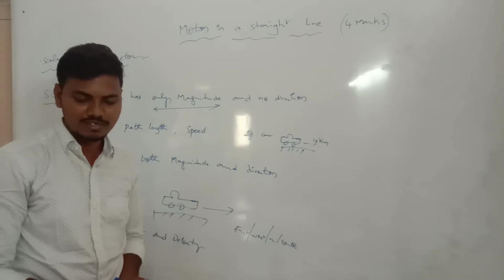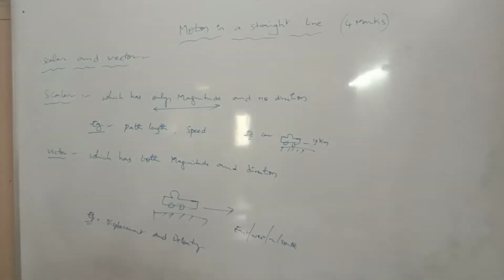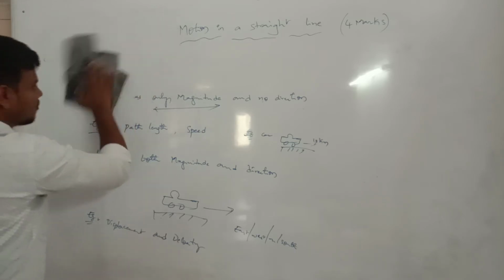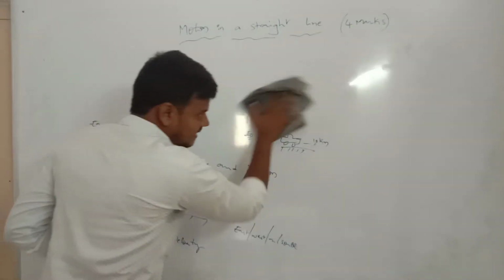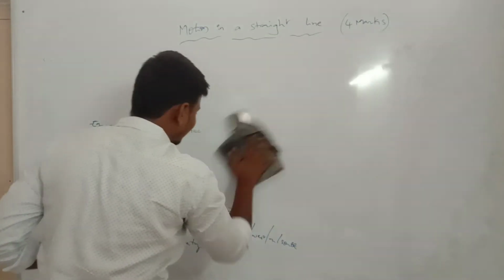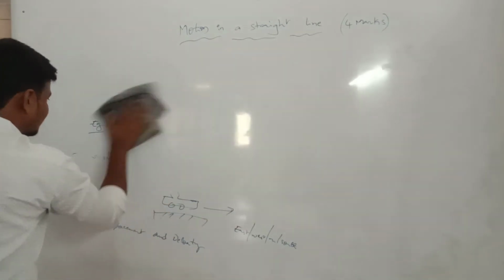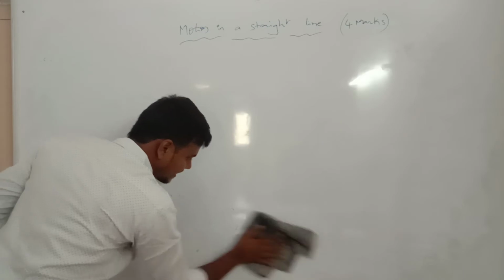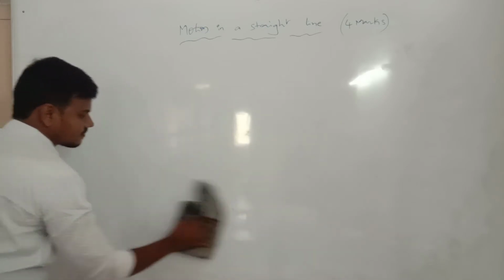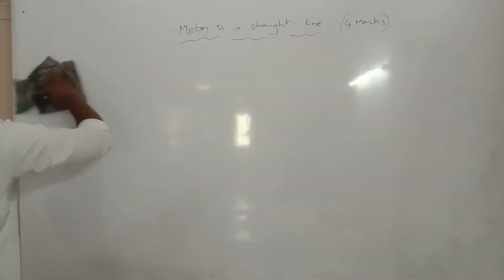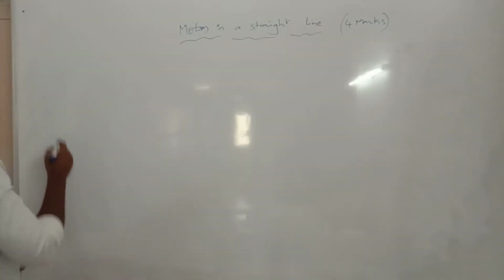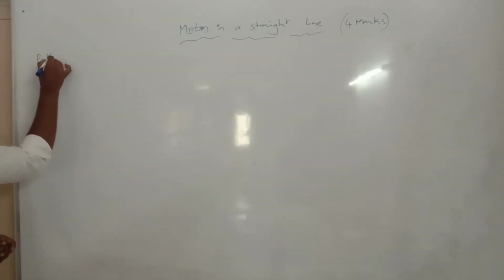First we are going to path length. The path length is also named the distance. Now what is the definition of path length? When an object is moving and travels from the initial to the final position. First we are going to the definition of path length.